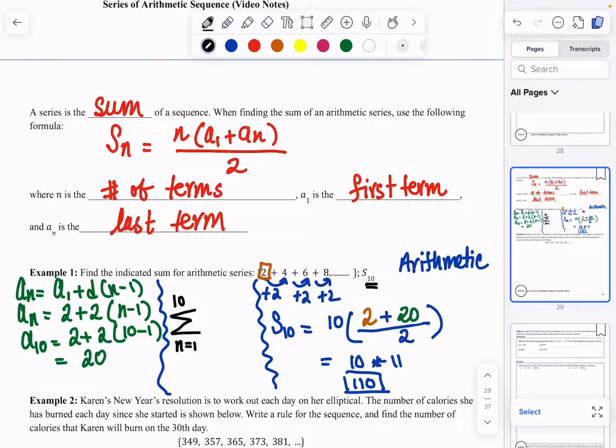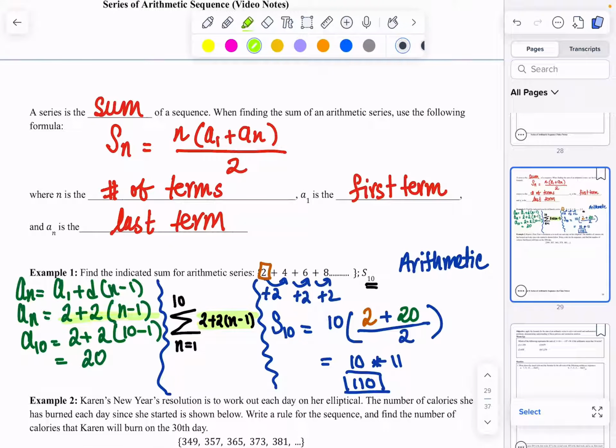The formula that we put in the middle is the formula that we found for the arithmetic sequence, which is 2 plus 2 times (n minus 1). And that's how you could also do it. So there are two different ways we can find our arithmetic series.